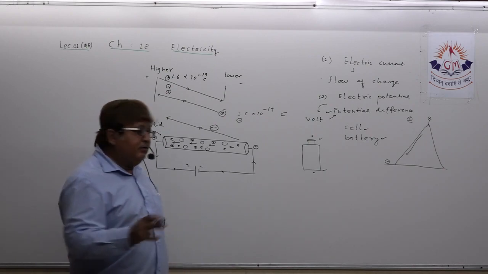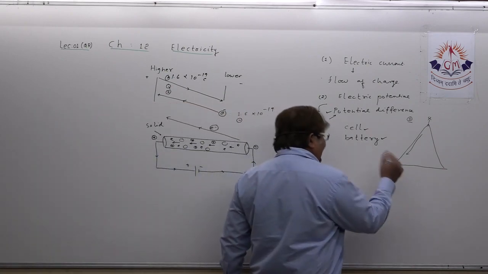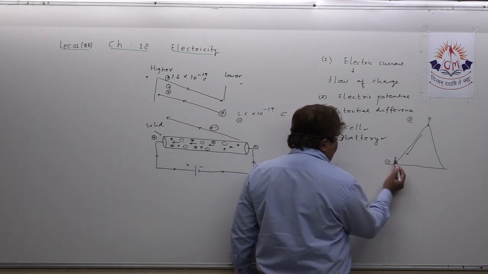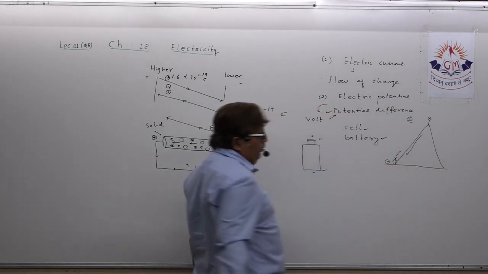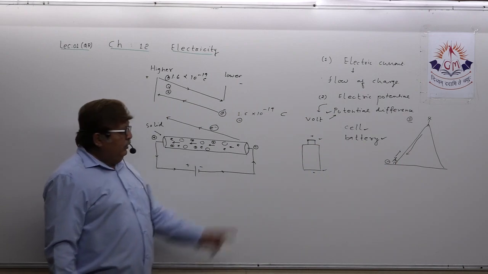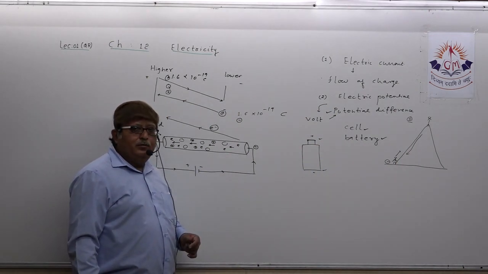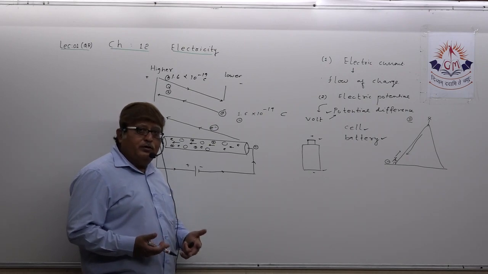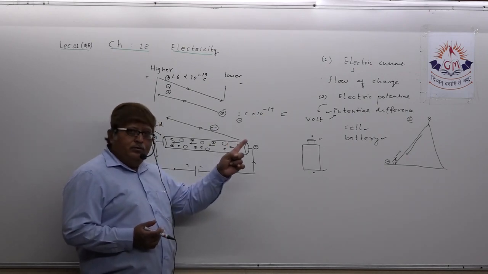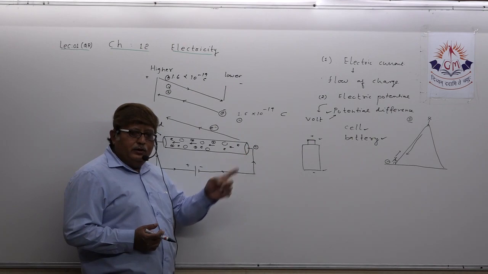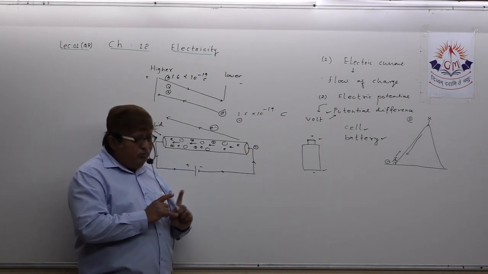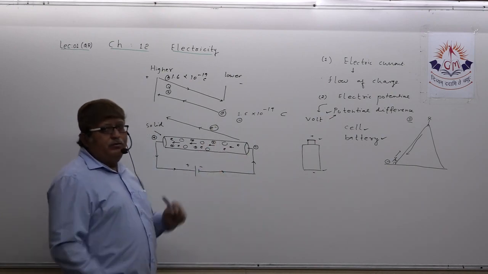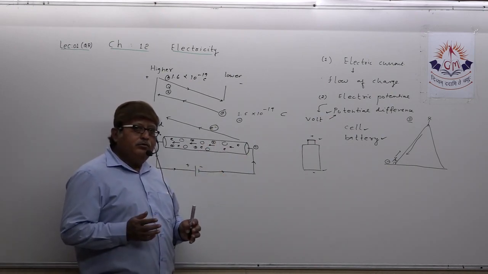But if I ask the same person, after coming down, suppose he is here, and I say, please climb up, meaning he has to go from lower potential to higher potential, it is difficult, because he needs to do work. To come down from higher to lower, there is no work to be done. But if you want to go from lower to higher, you have to do some work.